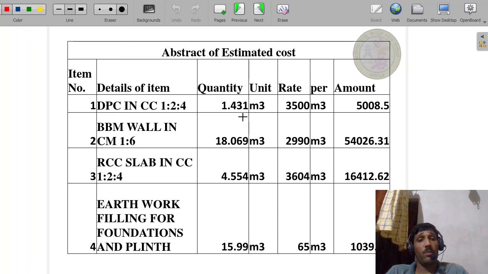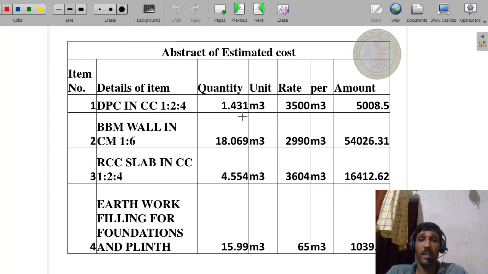Now for today's session, 4 items we calculated. We have to prepare the abstract of estimated cost of these 4 items. In this form: item number, details of item, quantity, unit, rate, per, amount. These are the columns and their descriptions. Now the first item, DPC in CC 1:2:4. The quantity is already calculated and recorded in the MB book. That quantity we have to write in the abstract of estimated cost form.